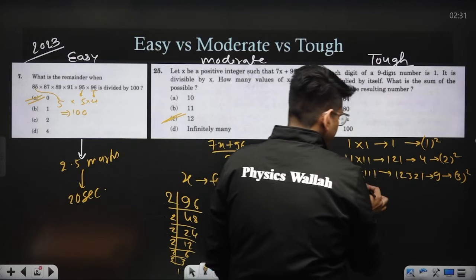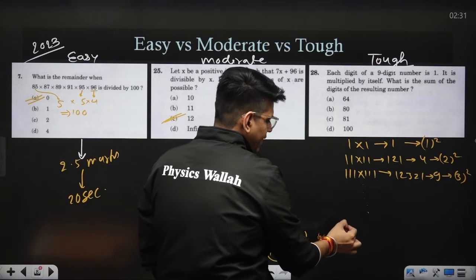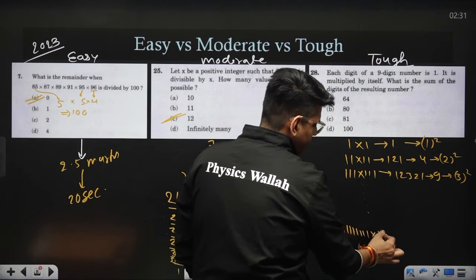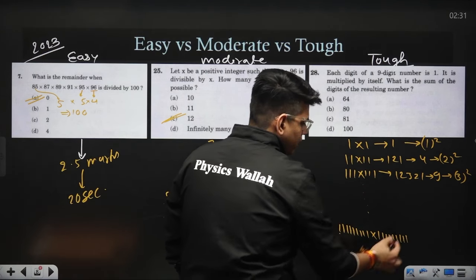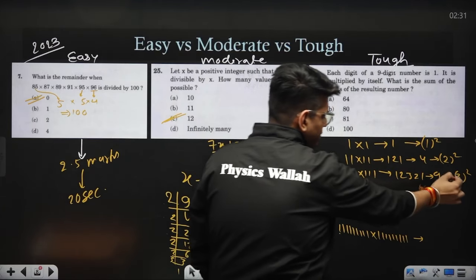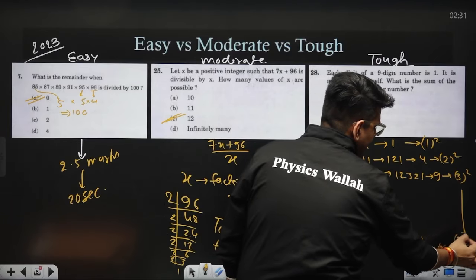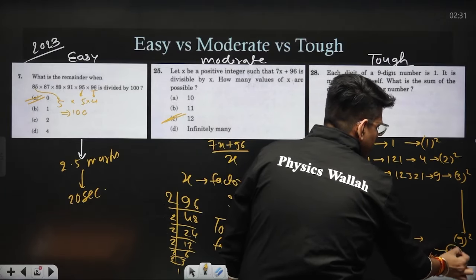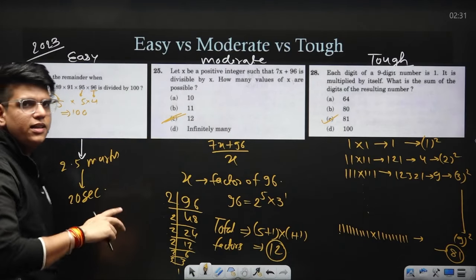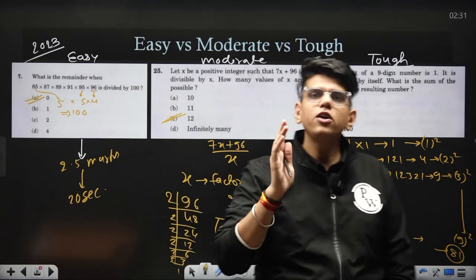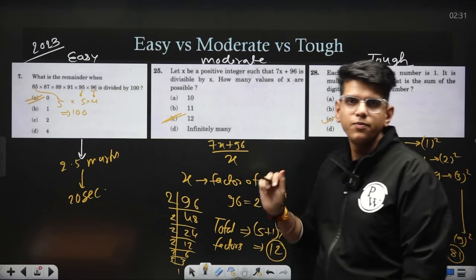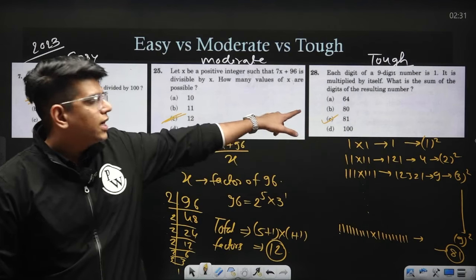So similarly, by the same logic, you will multiply 9 ones by 9 ones. You will get 1, 2, 3, 4, 5, 6, 7, 8, 9, and so on, and similarly, the sum of the digits will be nothing but 9 ka square, which is 81. So this is a difficult question, right? In this paper 2023, all these types of questions were present. What you need to do is identify these questions and attempt the easier ones first, and you should avoid such questions.